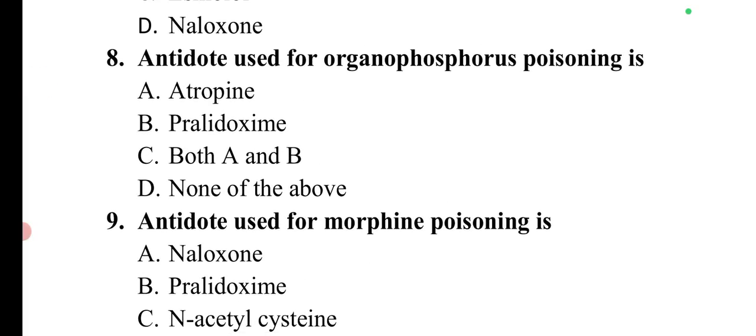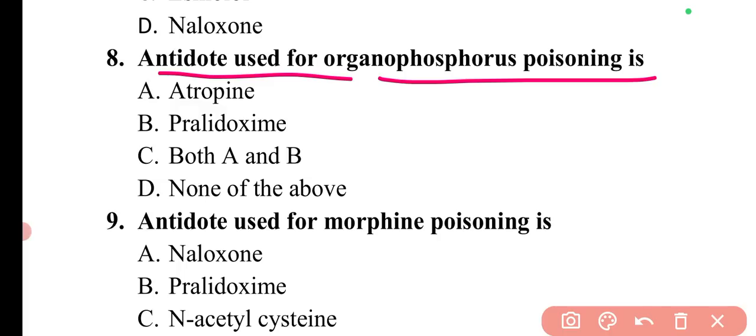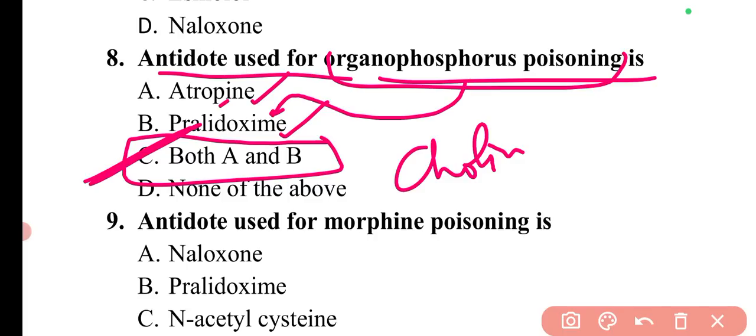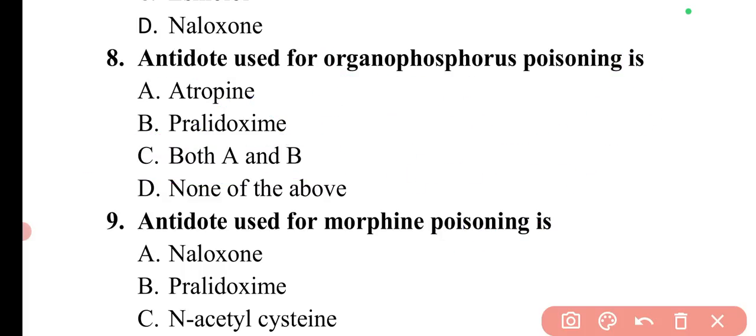Next question is antidote used for organophosphorus poisoning is. So for organophosphorus poisoning, atropine can be used, pralidoxime can be used. So here option C, both A and B is correct. Mostly for organophosphorus poisoning, the question has been asked with respect to pralidoxime itself. But along with pralidoxime, atropine is also used if pralidoxime is not in the option. If both are in the option, then both are correct. Then also if cholinesterase reactivators are given, then these can also be used as an antidote for organophosphorus poisoning.